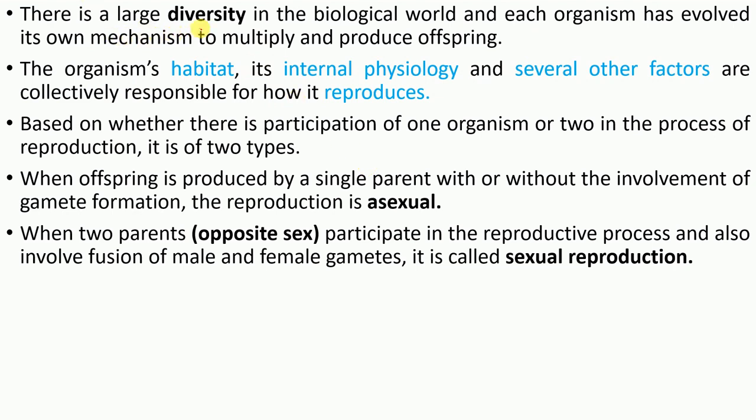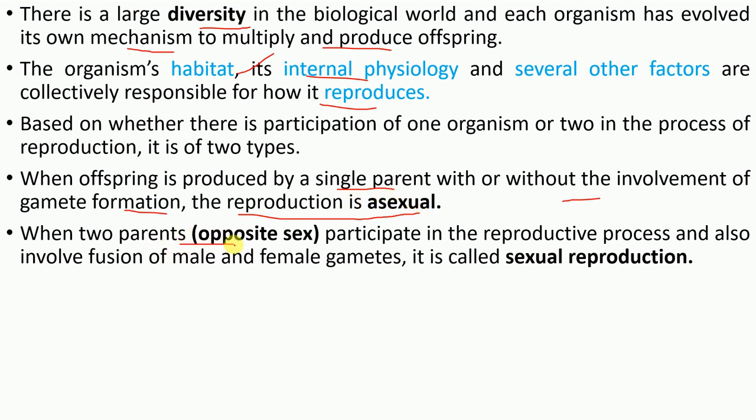So there is a large diversity in the biological world, and each organism has evolved its own mechanism to multiply and produce offspring. Some factors affect the reproduction process, like habitat, internal physiology, and several other factors like temperature, season, etc. When offspring are produced from a single parent with or without the involvement of gamete formation, the reproduction is called asexual reproduction, in which two parents do not participate.